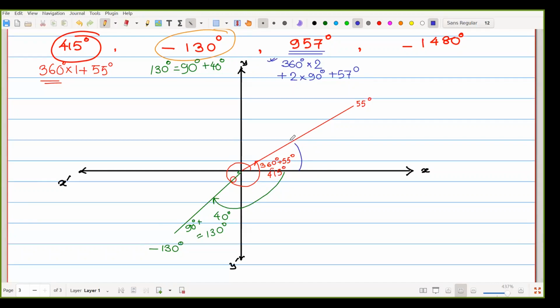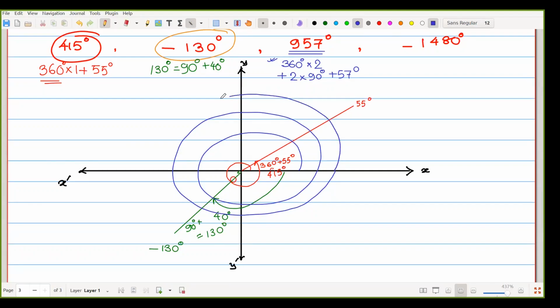We are starting from here, 1 revolution, second revolution, then 2 into 90 degree, that means 180 degree we have to rotate. Then 57 degree. As it is positive, we have to proceed counterclockwise. So that one is our 957 degree.